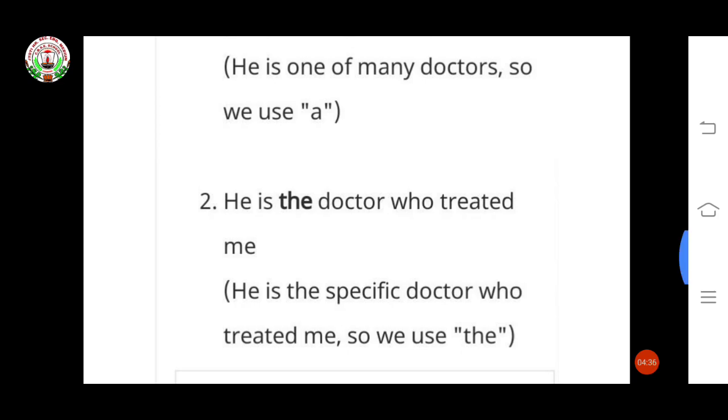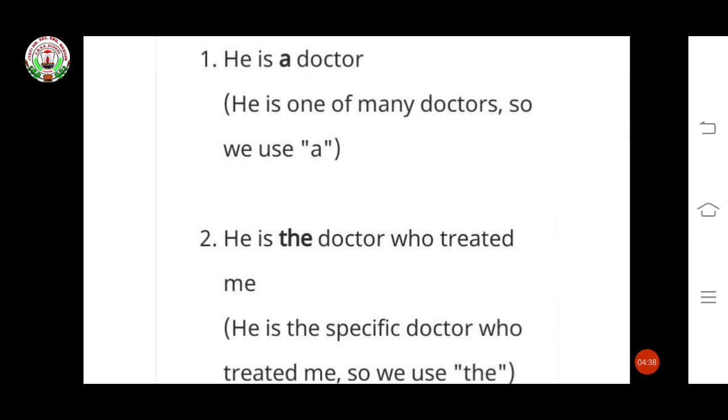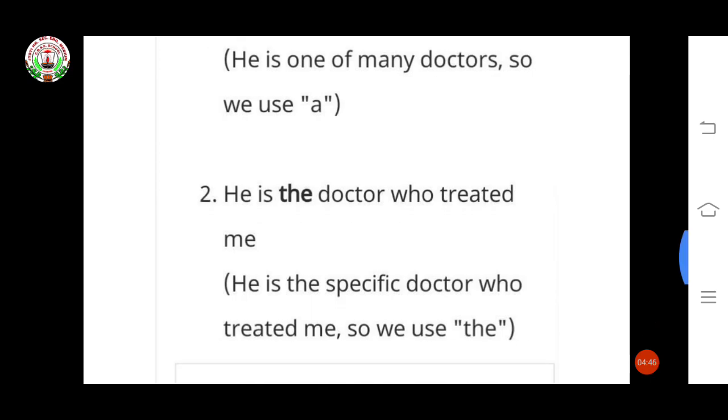In the first sentence, we say in a general way he is a doctor, so among many doctors he is one of them. Now when we say he is the doctor who treated me, I am specifying. He is that doctor who gave me treatment.